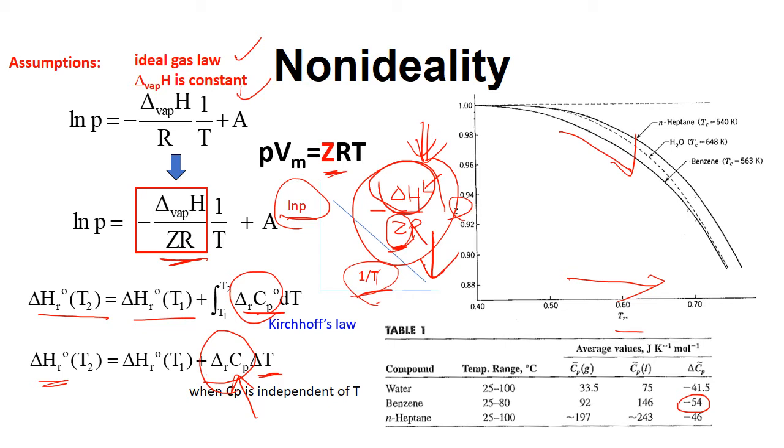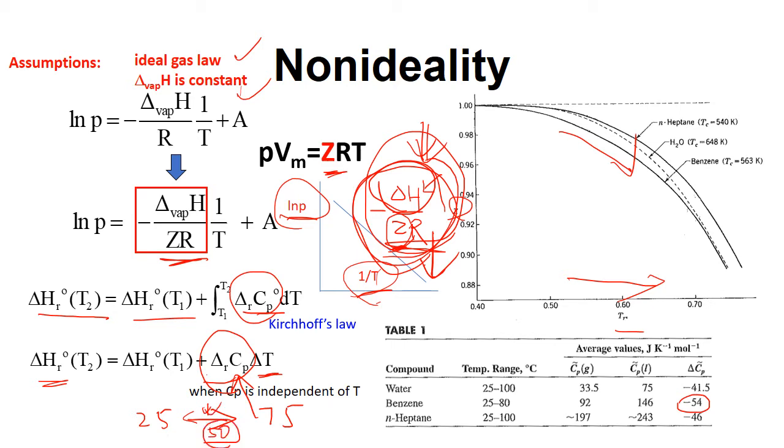Now, using this plot, we get delta H over ZR, which should be considered an average value in the measured range. For example, if we measure vapor pressure at temperatures from 25 to, let's say, 75 degrees, the measured slope delta H over ZR should be an average value in this range, and therefore we can find the midpoint. In this case, the midpoint is 50 degrees.